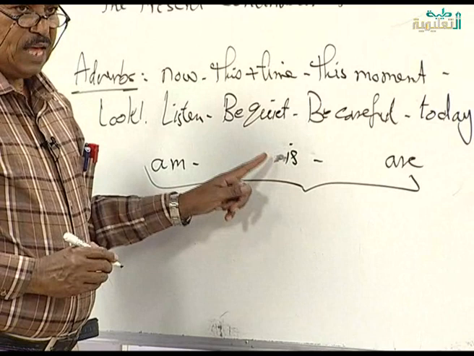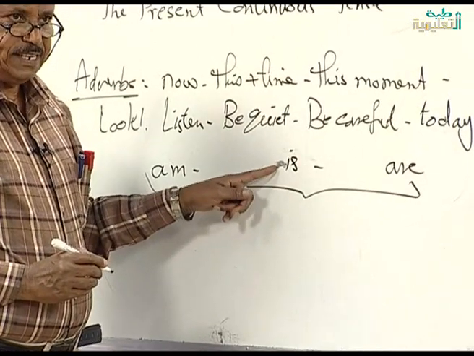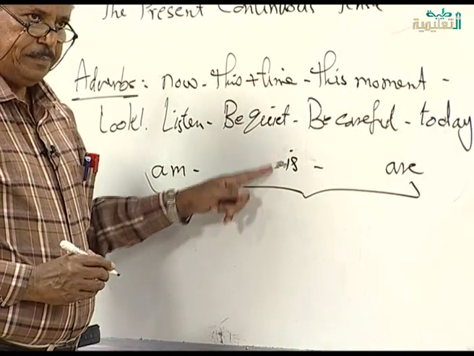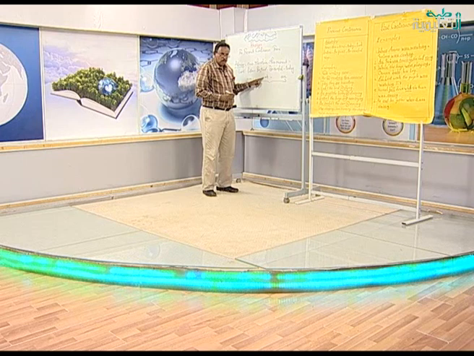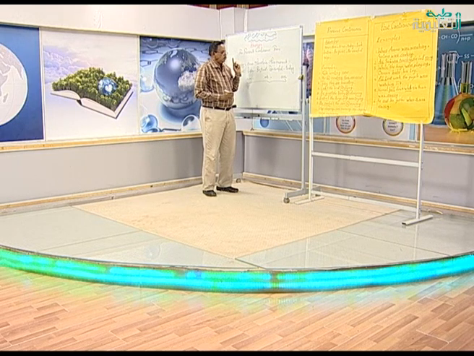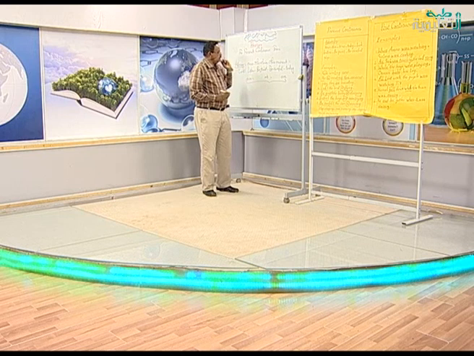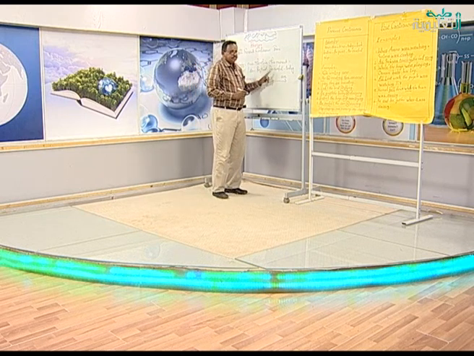Before is, for example, the singular name. Singular names like Ahmed, Muna, the cat, for example. Or the pronouns of them: he, she, it. Ahmed is, or he is. Muna is, or she is. The cat is, or it is. Okay? This is before is. Before are: you are, we are, they are.